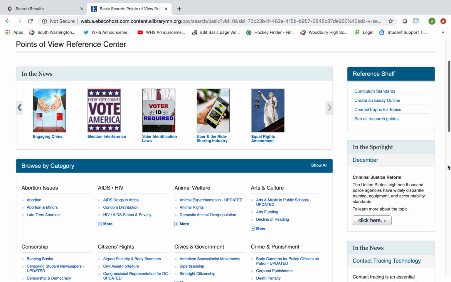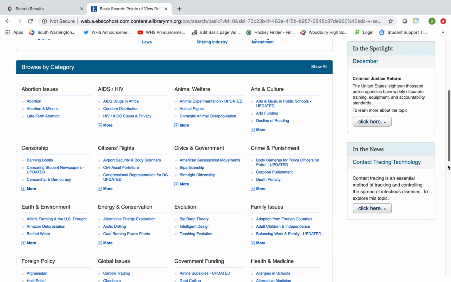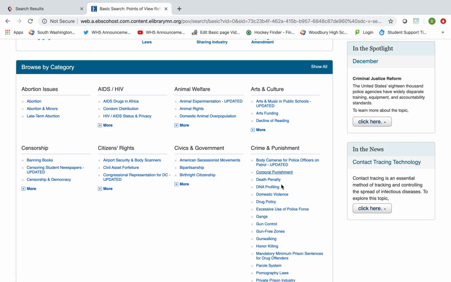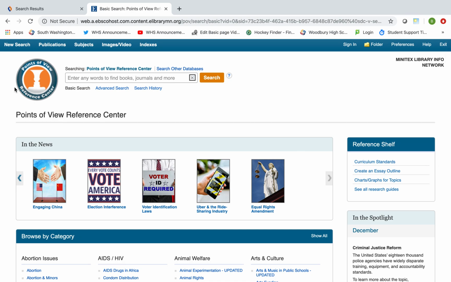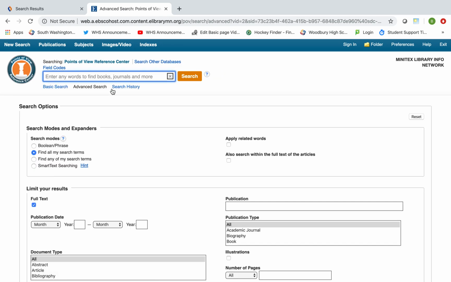You can scroll down and look at the Browse by category. All right, and if you want to click on more under a certain topic, you can see all the different things that they have available for you to research. I would recommend, though, that we do what is called an advanced search, because I can put in key terms and also limiters so I don't get too many results or not enough. All right. Once there, I can put in a number of different things.